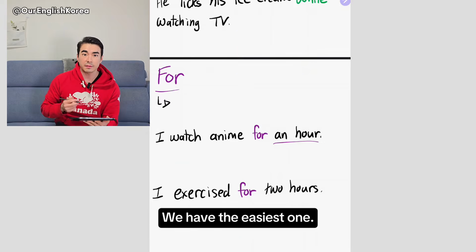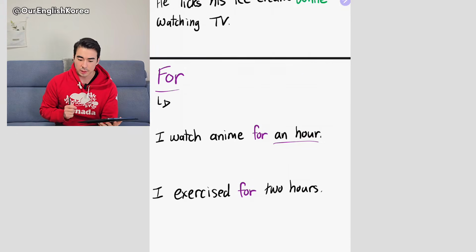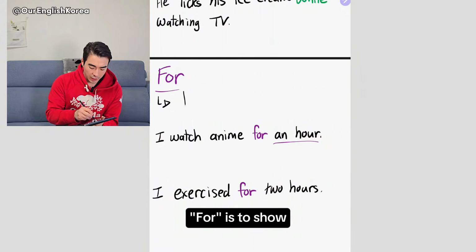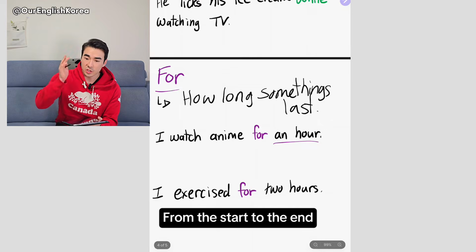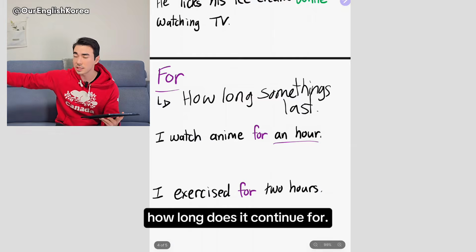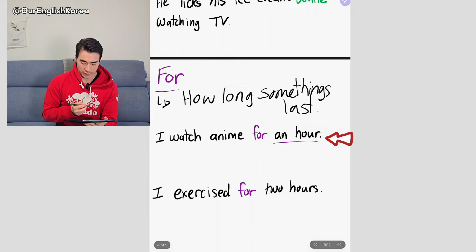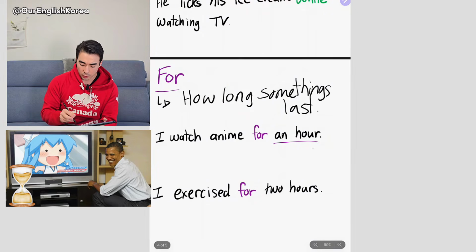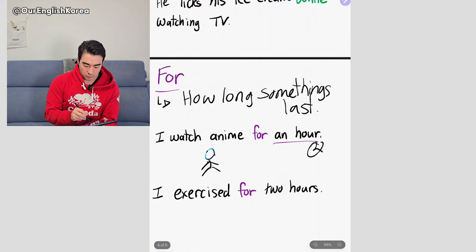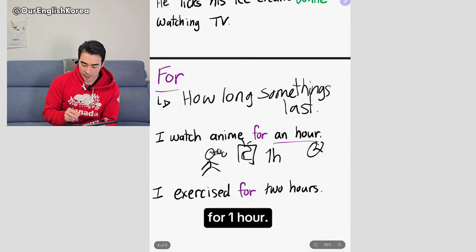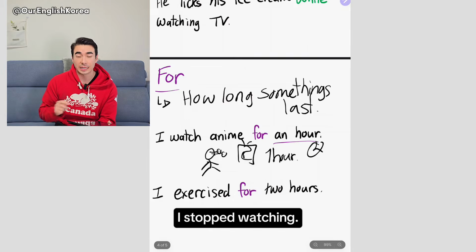Finally, we have the easiest one. For. Now, for is to show how long something lasts. From the start to the end, how long does it continue for? For example, I watch anime for an hour. That means I'm watching anime for 1 hour. After the hour is up, I stop watching.